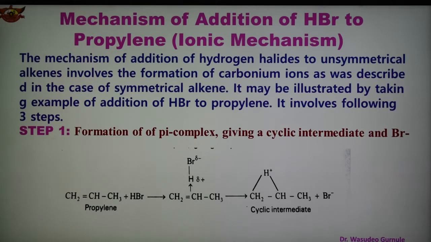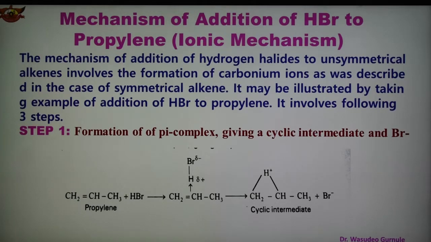So this is known as the ionic mechanism, and in this case addition of hydrogen halide to an unsymmetrical alkene like propene involves the formation of carbonium ion. So initially it forms the carbonium ion, and it is similar to the symmetrical alkene. It may be shown by taking an example. So here see step 1 now. What is step 1? In step 1, formation of pi complex takes place, giving the cyclic intermediate and bromide ion.